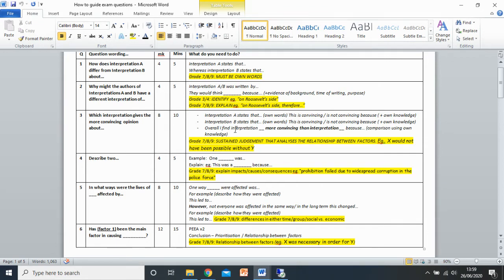Take one hour to complete your work. Either complete it by hand on a piece of paper and take a photo of that and send that to your teacher, upload it to Show My Homework, or type it straight onto a Microsoft Word equivalent.